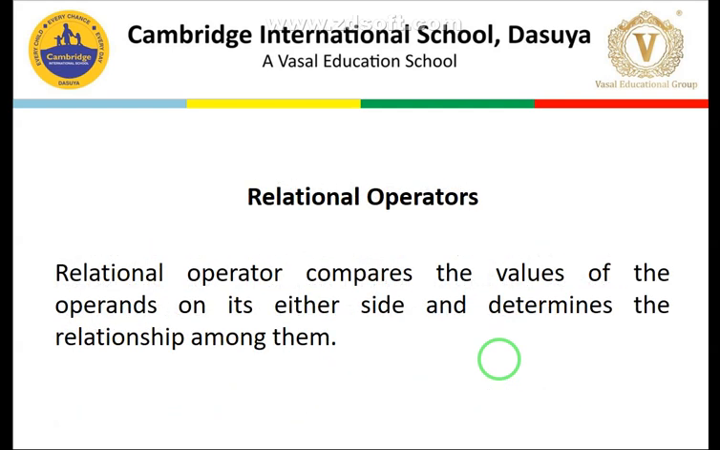Next we have the relational operator, which basically takes two values and compares those values. Clear? Either the first and second will be equal, or the first one will be greater, or the second one will be greater, or like that. So this determines the relationship among the variables.